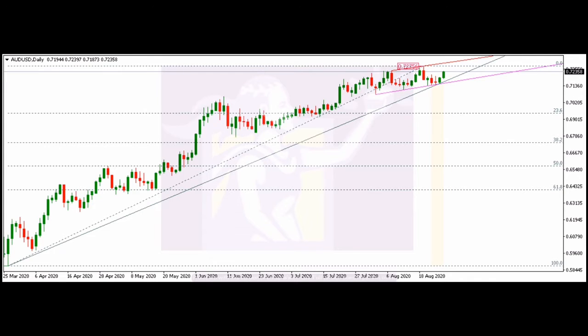Then the resistance levels you've got to keep a lookout for. We're starting with first, the resistance level is 72.74, which is the immediate horizontal resistance. It's a major one as well. The second resistance level is the upper trend line, and when you look at the chart, that's at 72.96. And finally, the third resistance is 74, a psychological number. Once it gets past this, who knows how far it'll go.